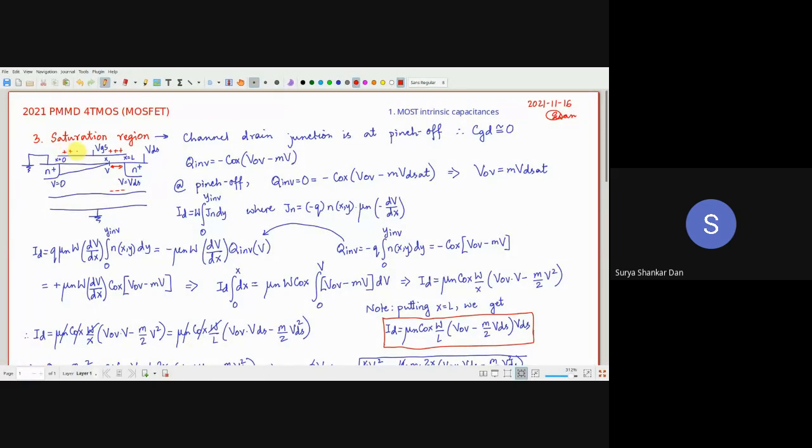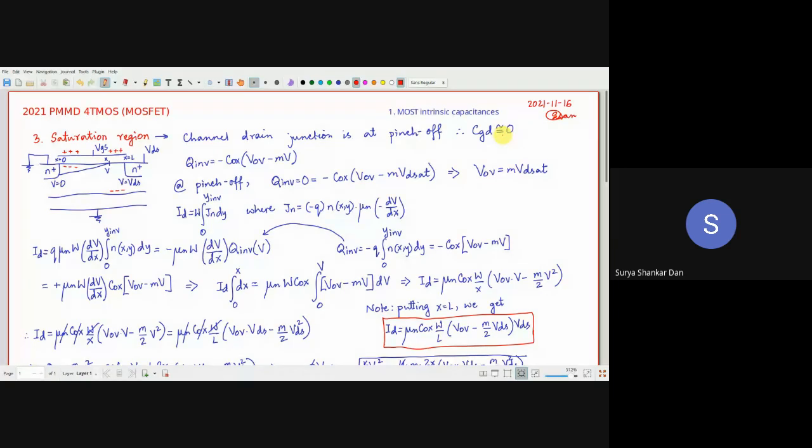because here also we have the same kind of distribution of the charges. However, in this region the charges are only TOX distance away, a few nanometers away, whereas the charge separation in the pinch off region is micrometer distance away, or at least several hundreds of nanometers away, because of the depletion region. Correct? So we will find out that CGD, the gate to drain capacitance, will approximately be equal to 0.